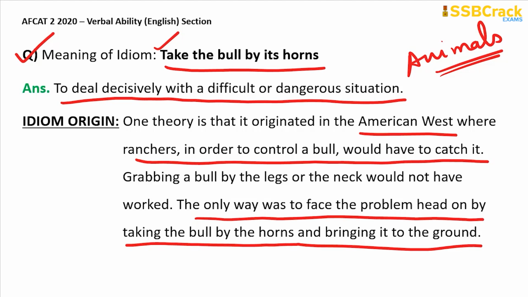So this was all about the first and the second day, both the shifts English questions that I have got through the social media platforms where the students have commented based on their memory for AFCAT 2020 English Verbal Ability section.